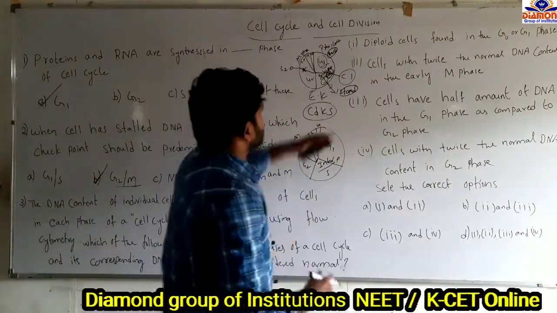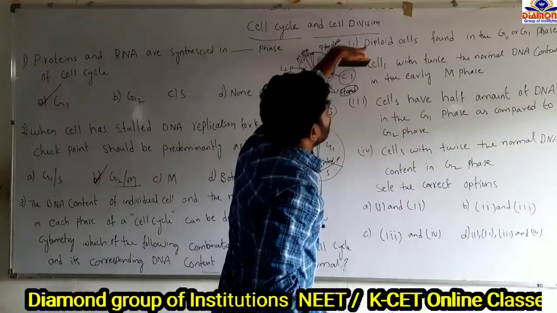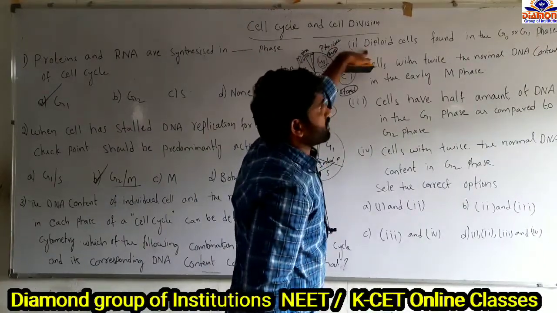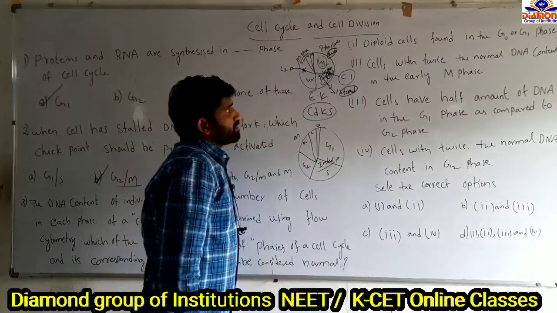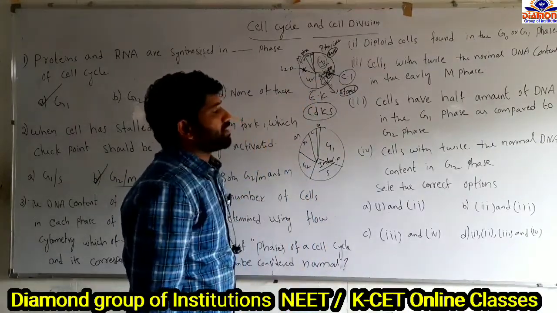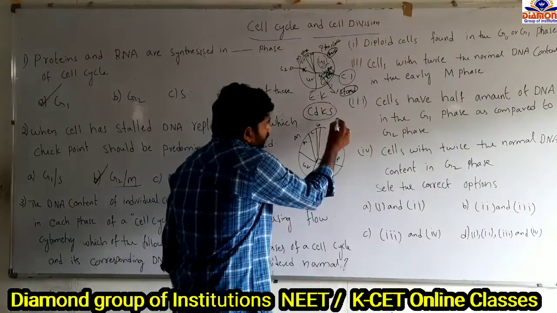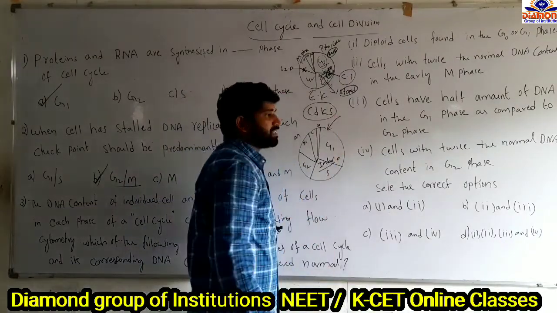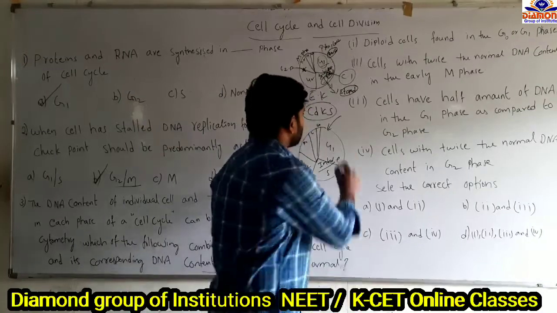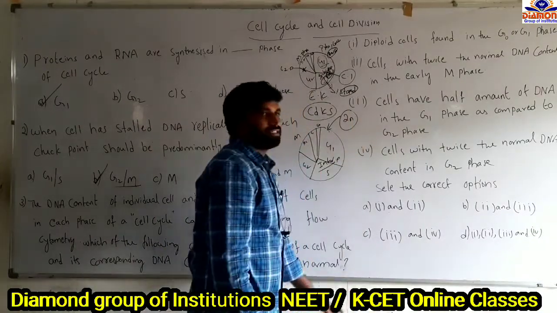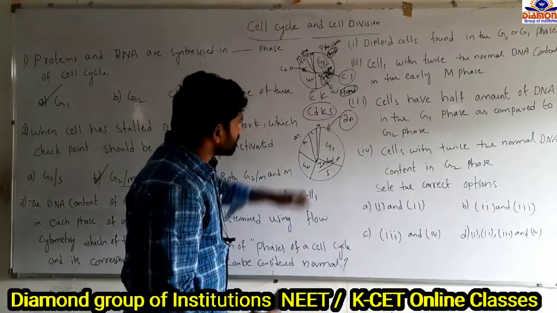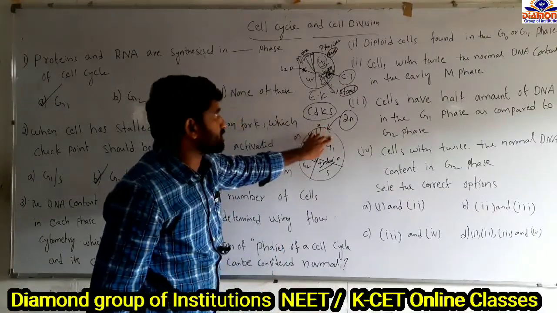So diploid cells are found in the G0 or G1 phases. Cell cycle and cell division always start from the G1 phase only. The diploid cells are always found in the G1 phase or the G0 phase, because from here onwards the cell cycle and cell division start.